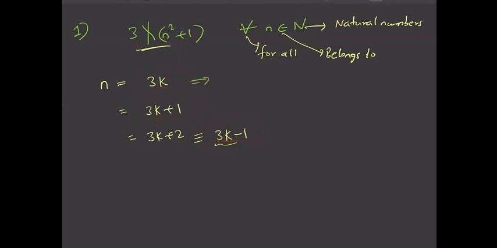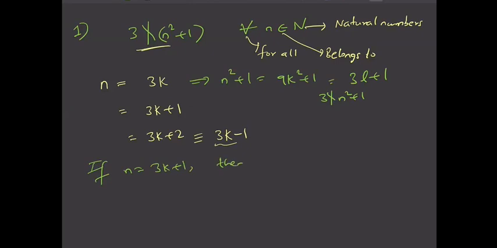If n is 3k, then n square plus 1 is how much? It is 9k square plus 1. So this is also some 3l plus 1, right? So you can see that 3 does not divide n square plus 1 if n is equal to 3k. Similarly, if n is equal to 3k plus 1, then n square plus 1 is 9k square plus 6k plus 1, right? Or instead of doing this, let me write it directly: this is (3k plus 1) whole square plus 1, and this is nothing but 3l plus 1 plus 1. So this is 3l plus 2, right?